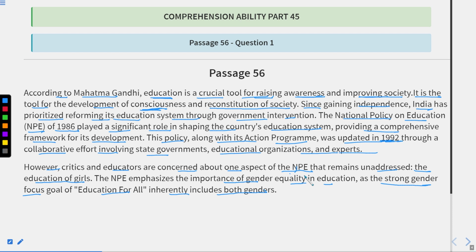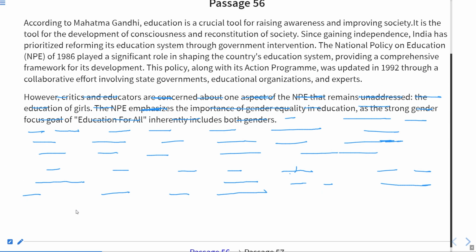But you can see that this passage is not new. It is from around 1986 and 1992, whereas now we see that it is NEP, that is National Education Policy. So they have talked about NPE, which was the scheme of education prior to this. Okay, so this is the small passage again, and I hope you understood the meaning of the entire passage. Now we will be doing questions based on this passage. Okay, so let us start doing the questions.